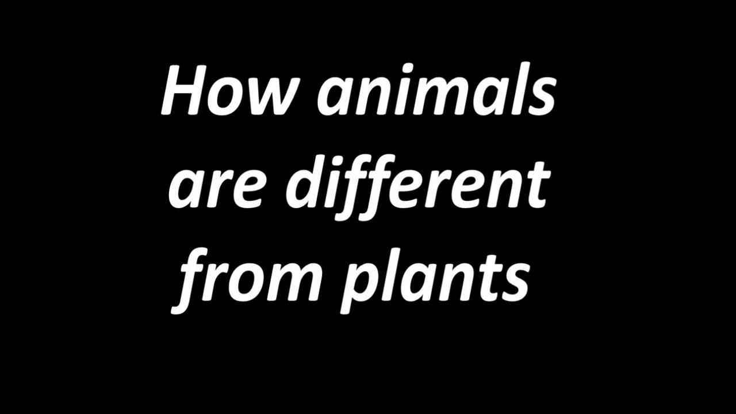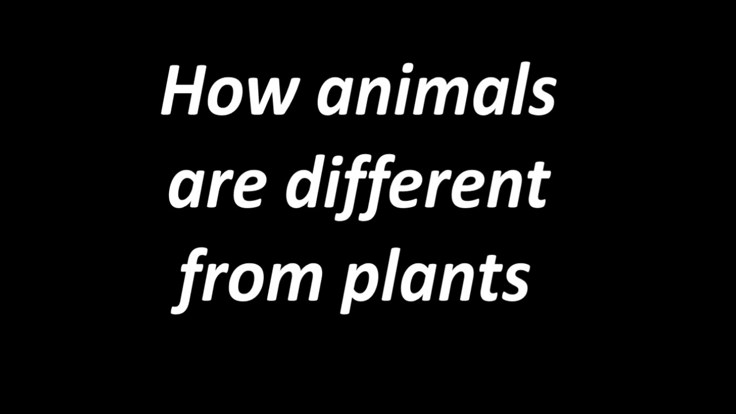Today we are going to learn about animals and plants, their characteristics and their differences. How animals are different from plants. We have learned that plants, animals and birds are all living things, but they are different from each other in many ways. Let's take an example.